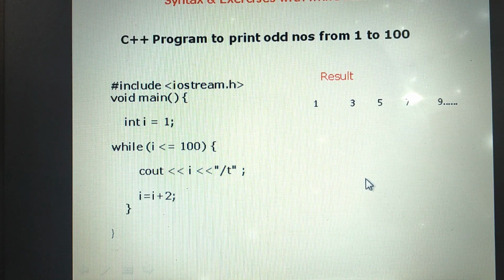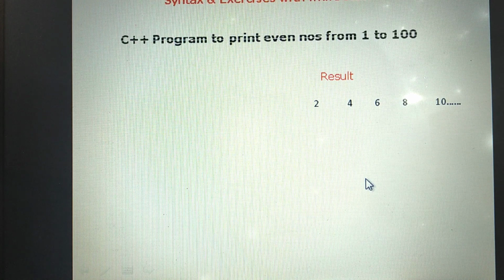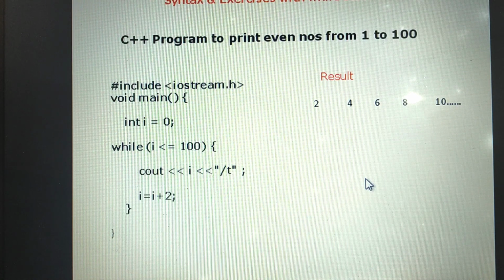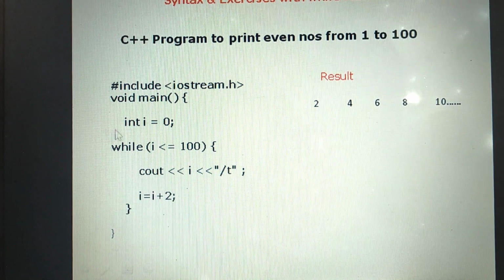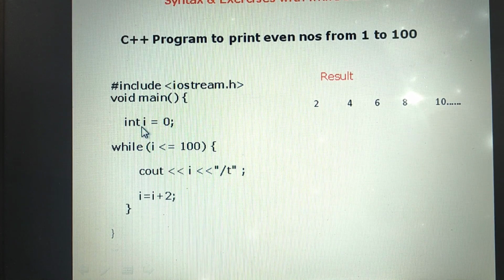Now we will see how we can print the even numbers from 1 to 100. Even numbers start from 2. What is the expected output? Starting from 2 to 100. Then what is the initial value? i is equal to 0.